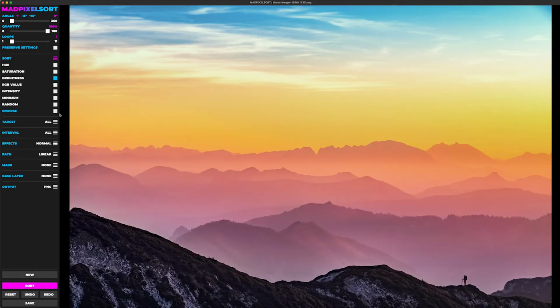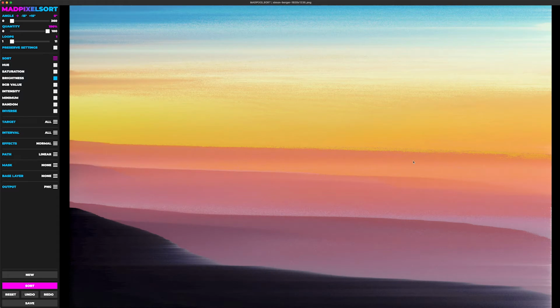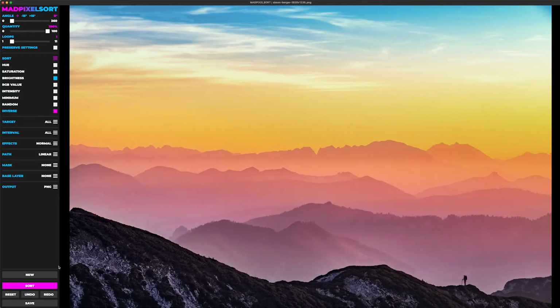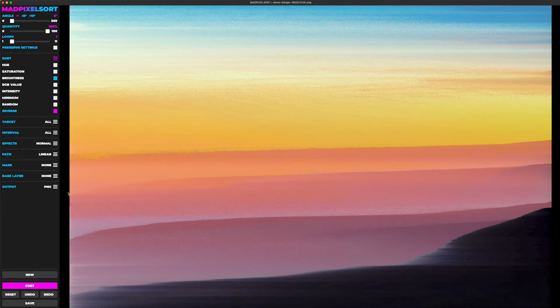Alright, so inverse essentially inverts the sorting order. Usually, by default, it's sorted in ascending order. In this case, since the arrow is going left to right, we're sorting from lowest to highest, left to right. If we inverse it, it does the opposite. It sorts from highest to lowest, from left to right.